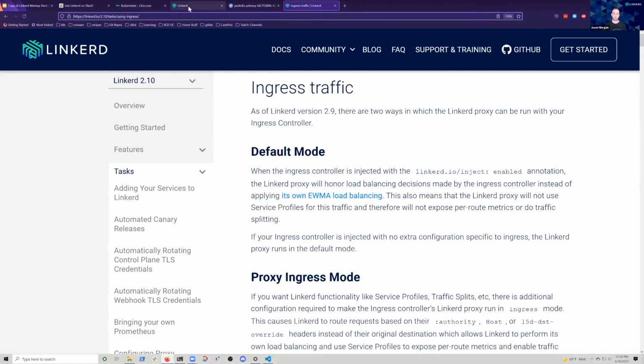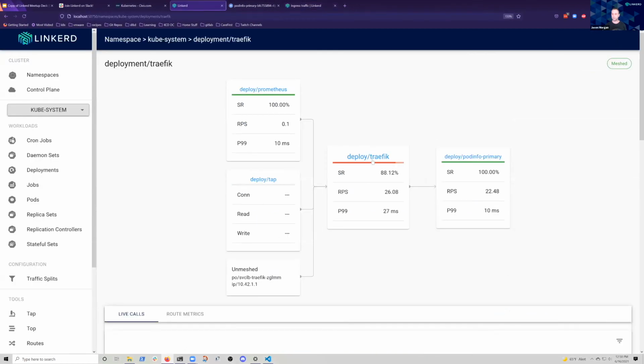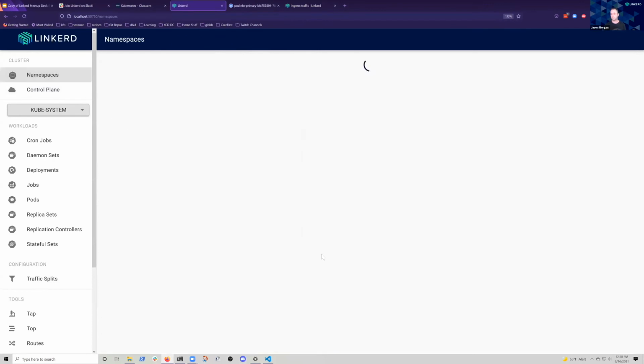Let's actually look at this through the Linkerd graph. So we saw some failures from traffic. I guess something happened as we rolled out that deployment. It's fine, but it's good to know that as we did it, we had a bit of a hiccup from our ingress. But in a second, we're going to see a new deployment endpoint here. But let's look at pod info first.